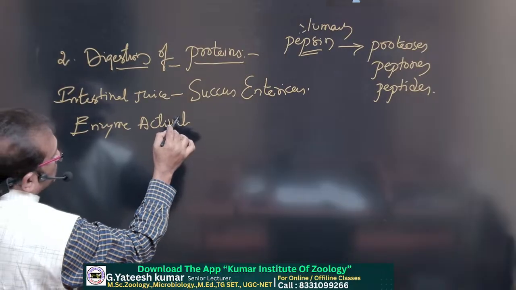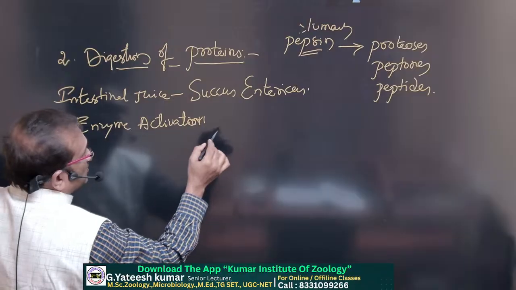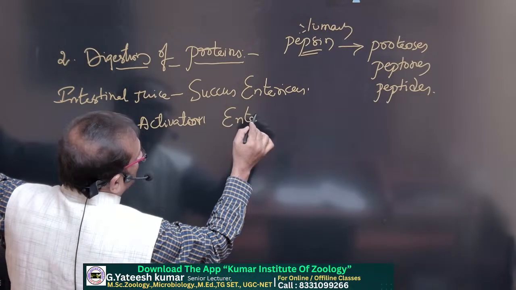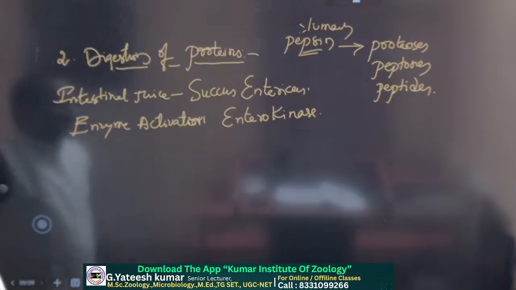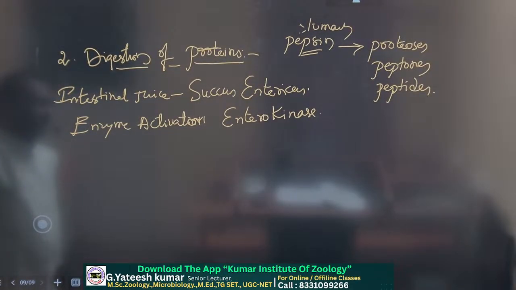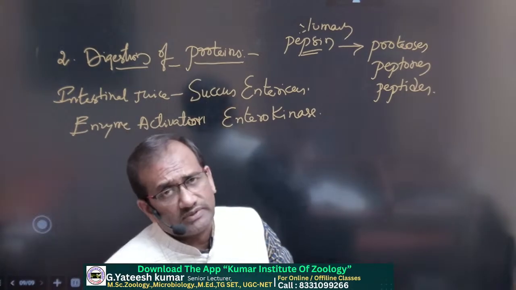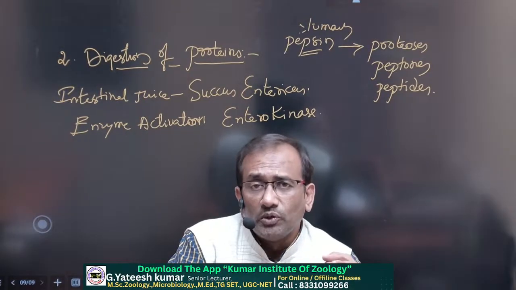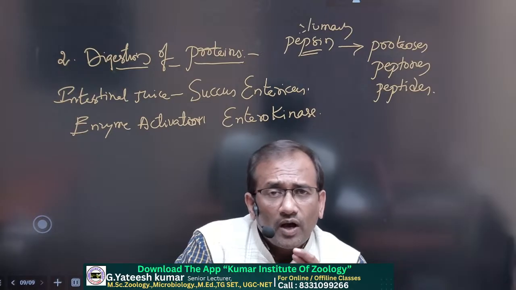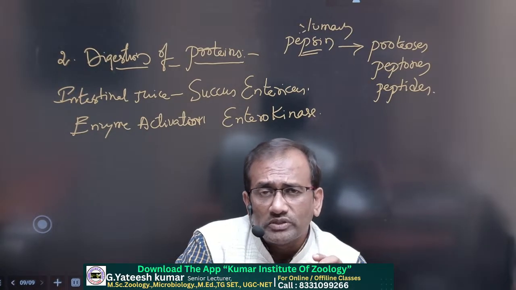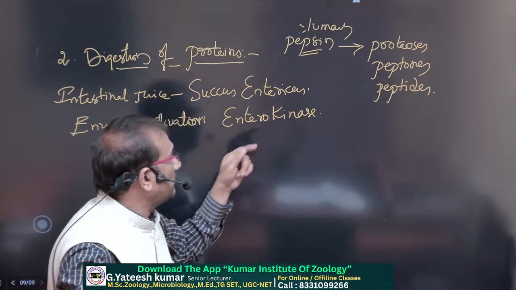Like HCl in the stomach, here another enzyme activator is present, called enterokinase. Enterokinase activates the inactive enzymes present in the pancreatic juice: trypsinogen, where gen means inactive, chymotrypsinogen, procarboxypeptidase, where pro means inactive. All these are converted into active form by enterokinase, so it is called an enzyme activator.